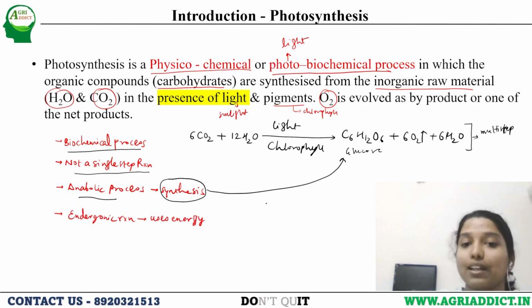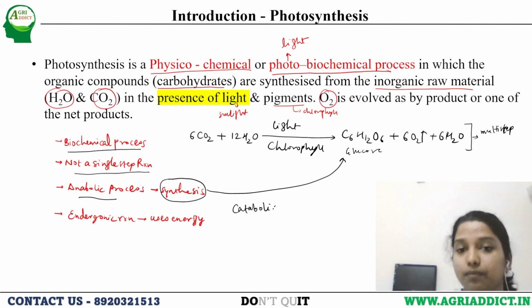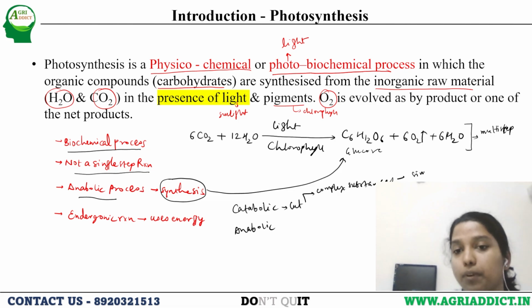There are two kinds of process: one is catabolic, another is anabolic. Catabolic, as it says, means we are cutting down, we are breaking something. Complex substances are getting converted into simpler ones.